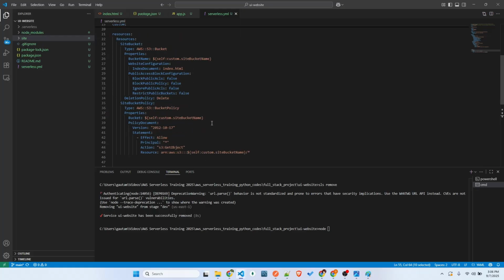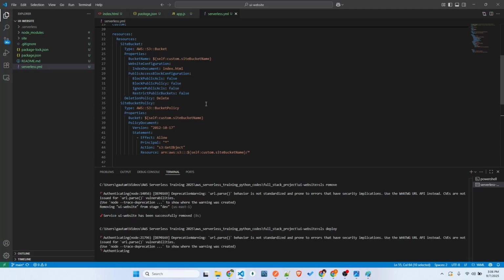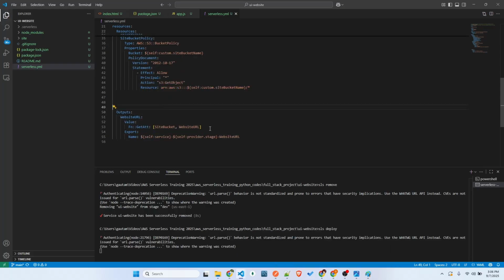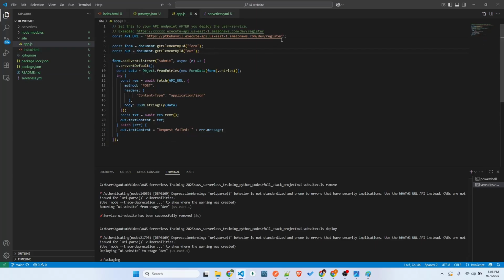We can now deploy this file. Let me show you how to deploy it. This is as easy as it is. You can just do SLS deploy, similarly, because we are doing this with the serverless framework. Once you deploy it, you'll get a URL, here or in the outputs folder, because we added it in the outputs. Let me show you once it gets deployed. The only thing in the front end to be changed is this URL, because we don't have a domain name. That's the reason we are going to get a unique API gateway URL once you redeploy this Lambda, this one.